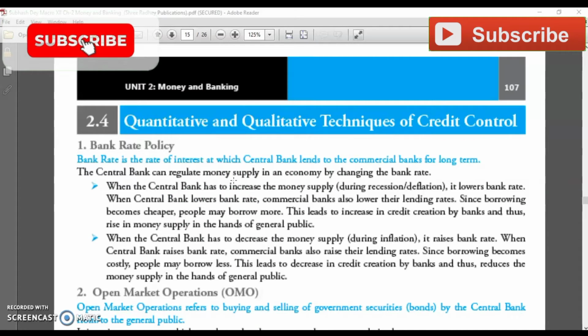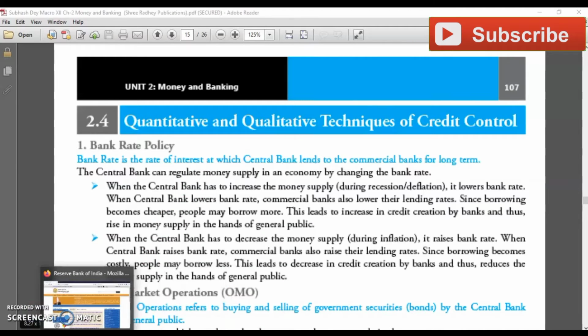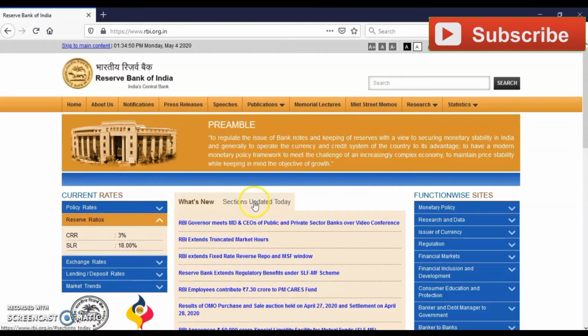Today we will discuss the last topic of the chapter we were discussing, that is money and banking. The topic name is monetary policy and the tools which are used by RBI to control your credit, means your money supply. Before starting this topic, let me take you to the website of RBI.